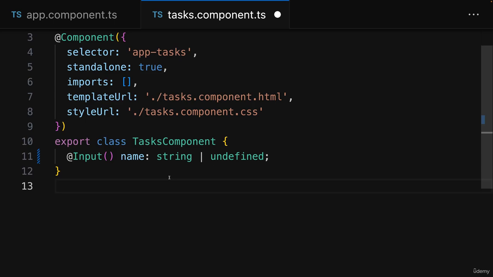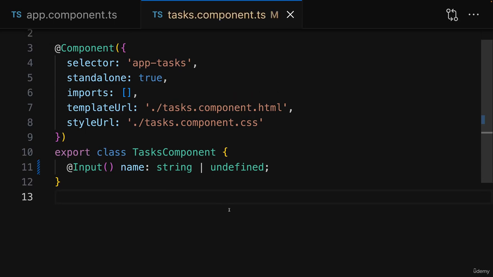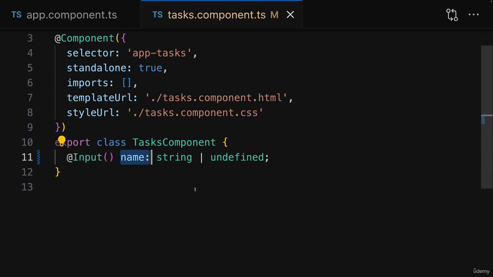And that then would also work, because with that code you would make it clear that it's fine if name is not defined initially. It may hold a string, but it can also be undefined. So that's an alternative to using that question mark. But of course, the question mark is a bit shorter, so I'll use that. Nonetheless, you should know about this optional types feature, about this union type feature, because from time to time you do need to accept multiple possible values, and now you know how you could do that.